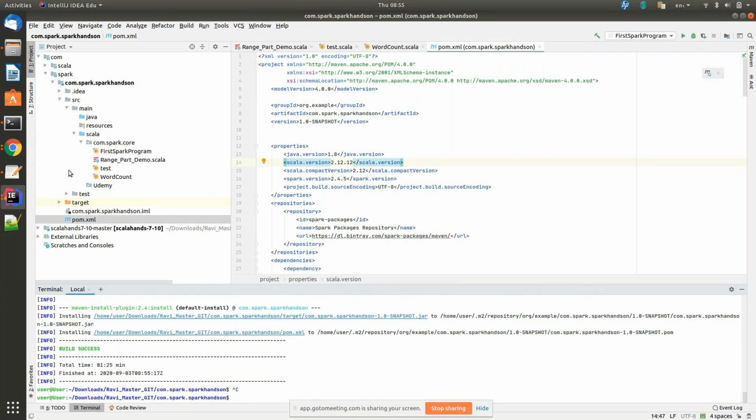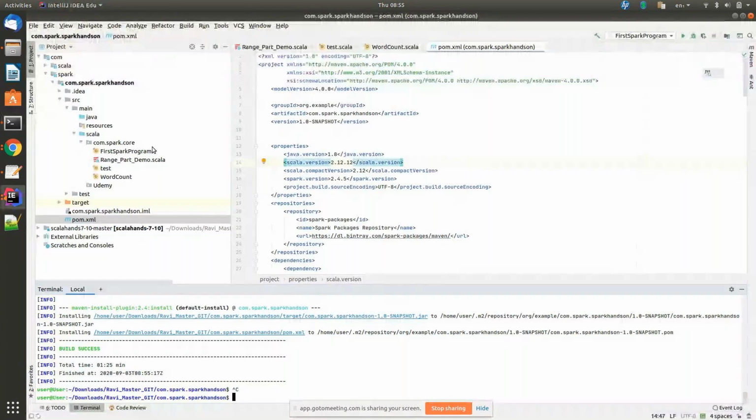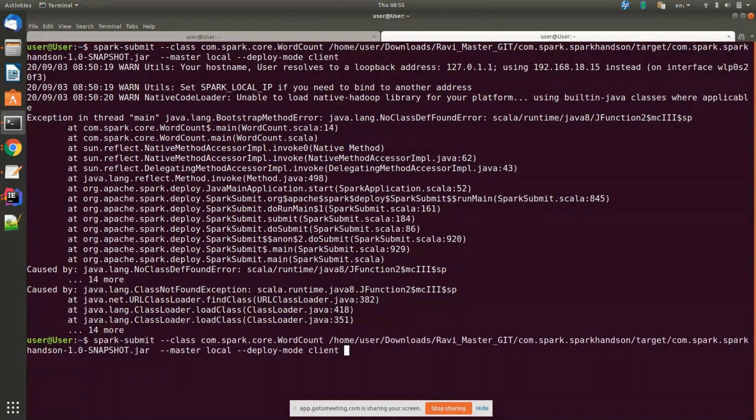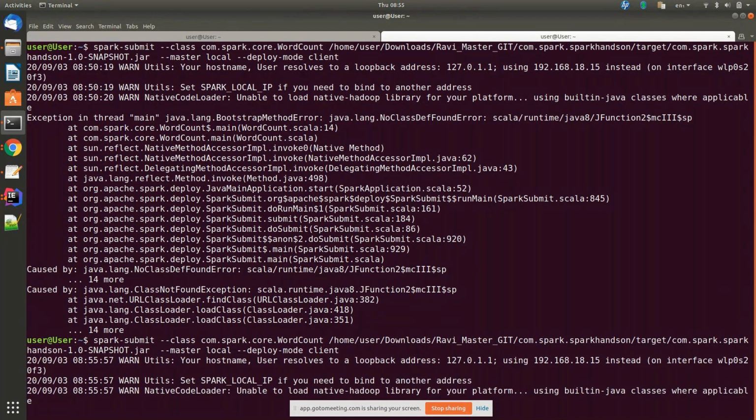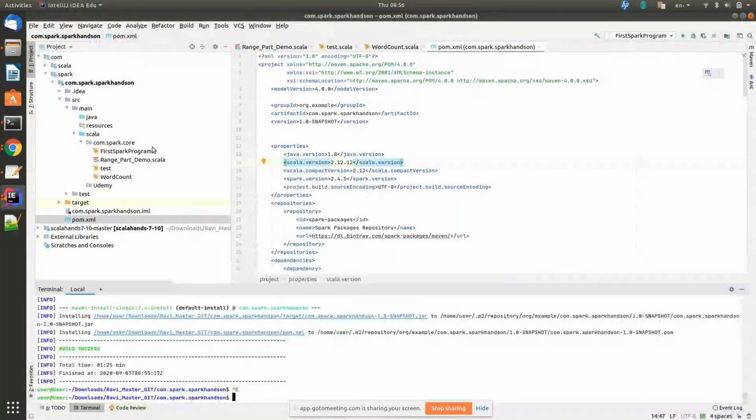So we can re-execute that command, right? Because the location and everything is the same. Yes, you can re-execute. Go to the terminal, use the up arrow, press enter. Yeah, same error. We'll make it Spark version 2.11, Scala version 2.11.